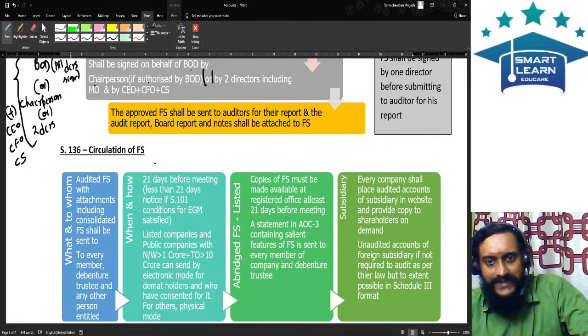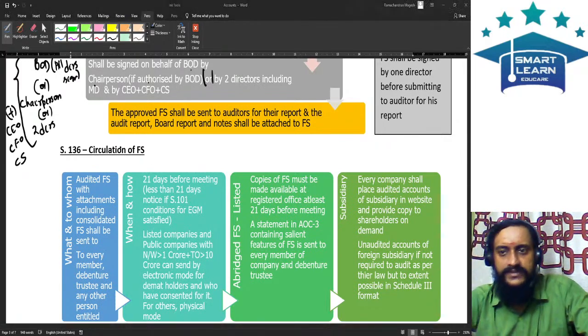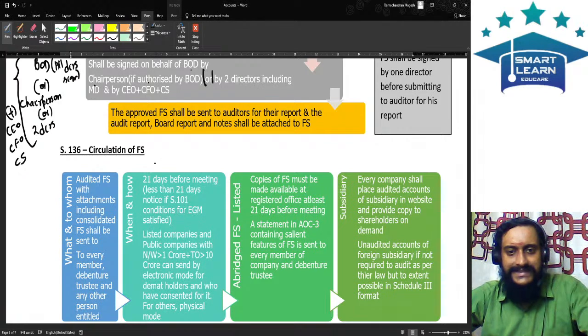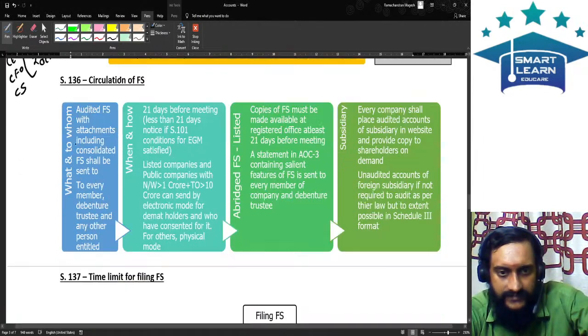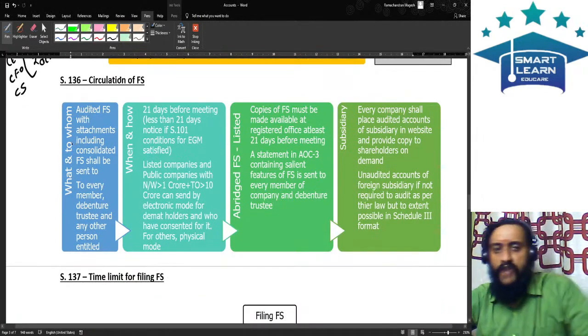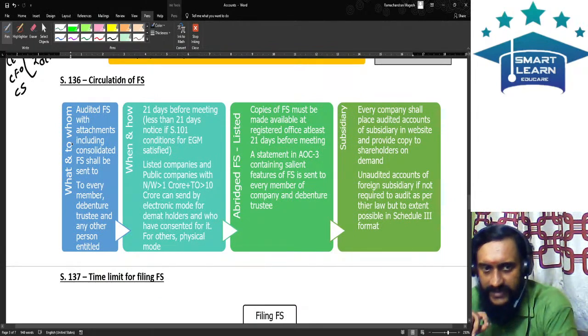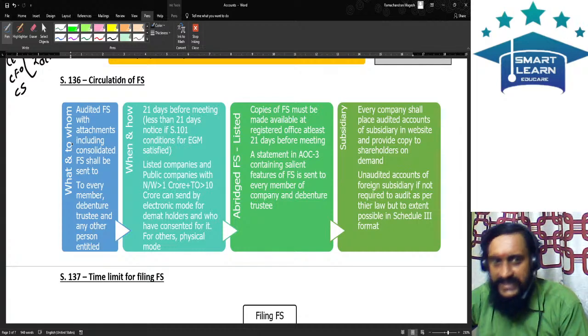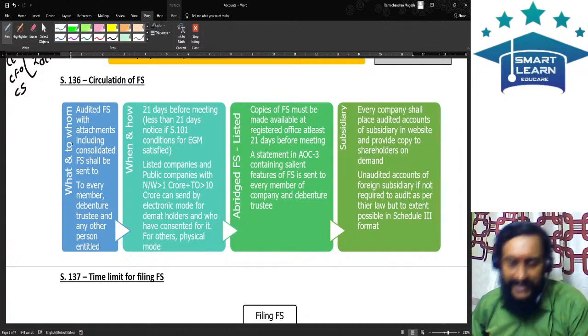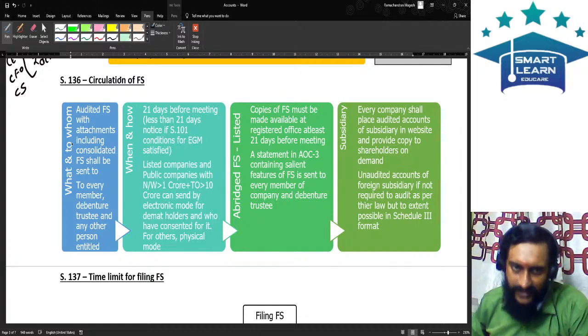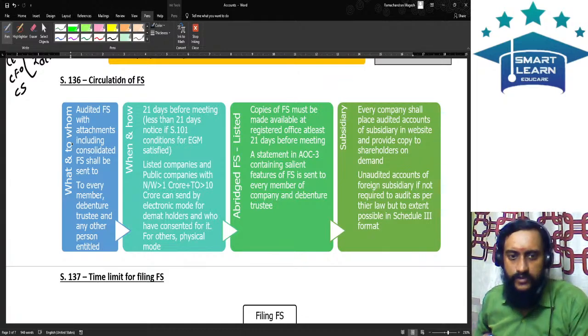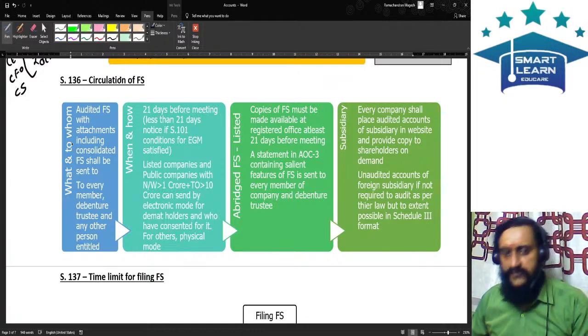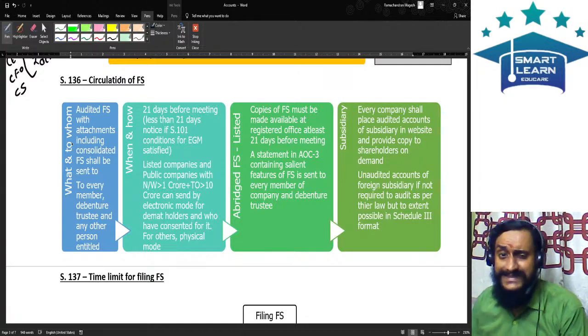Section 135, corporate social responsibility, I will discuss later. 136 is circulation of financial statements. What should be circulated and to whom shall it be circulated? The audited financial statement shall be circulated with all the attachments, including the consolidated financial statements, and it should be sent to every member, the debenture trustee, and any other person who is entitled to receive.